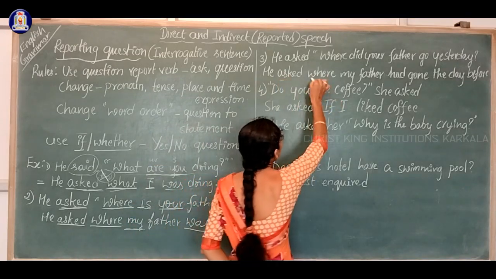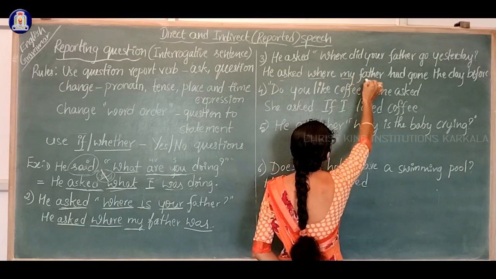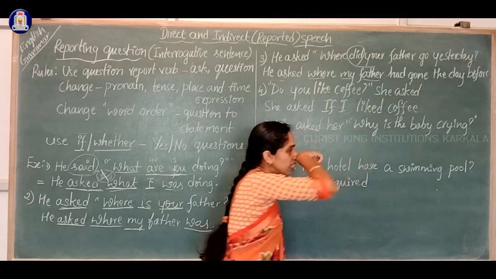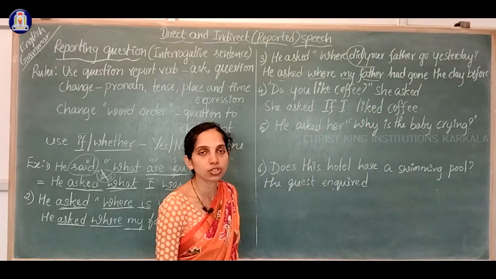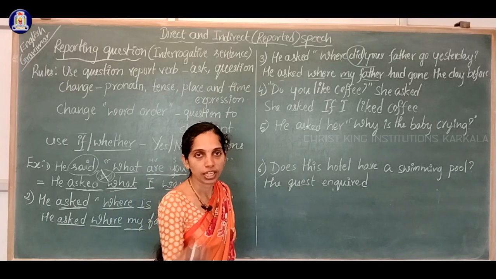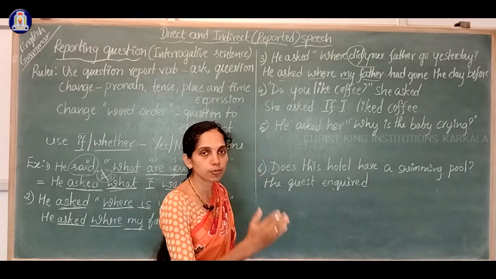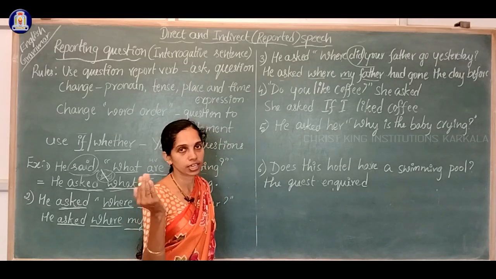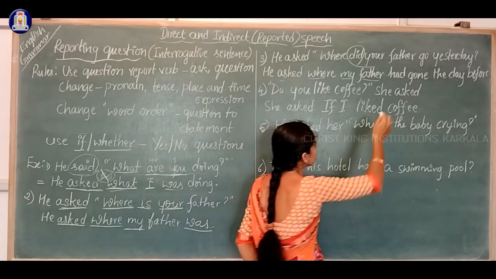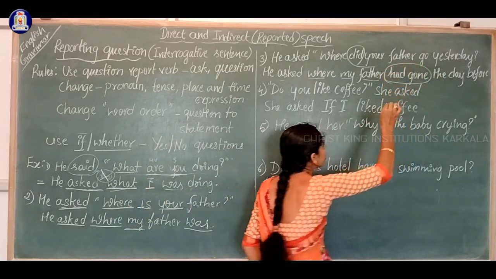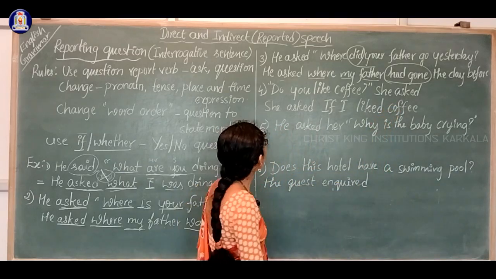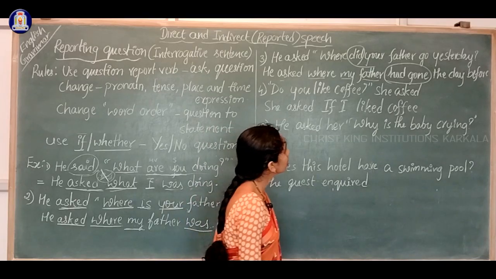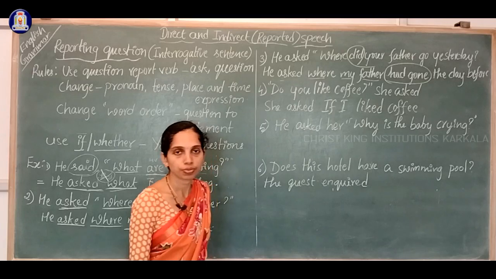He asked where my father, this is which tense? Past tense, right? So back shift of the tense to what? To the past perfect. If the direct speech is in past tense, then we have to write in the past perfect tense. Okay, so to write here past perfect tense, we have to use had gone. He asked where my father had gone the day before.